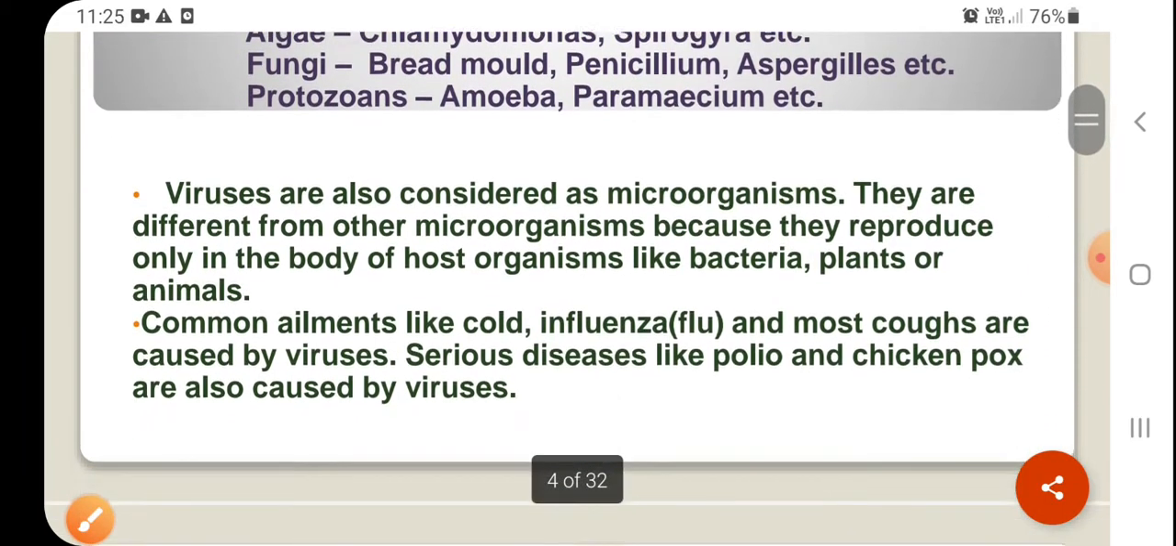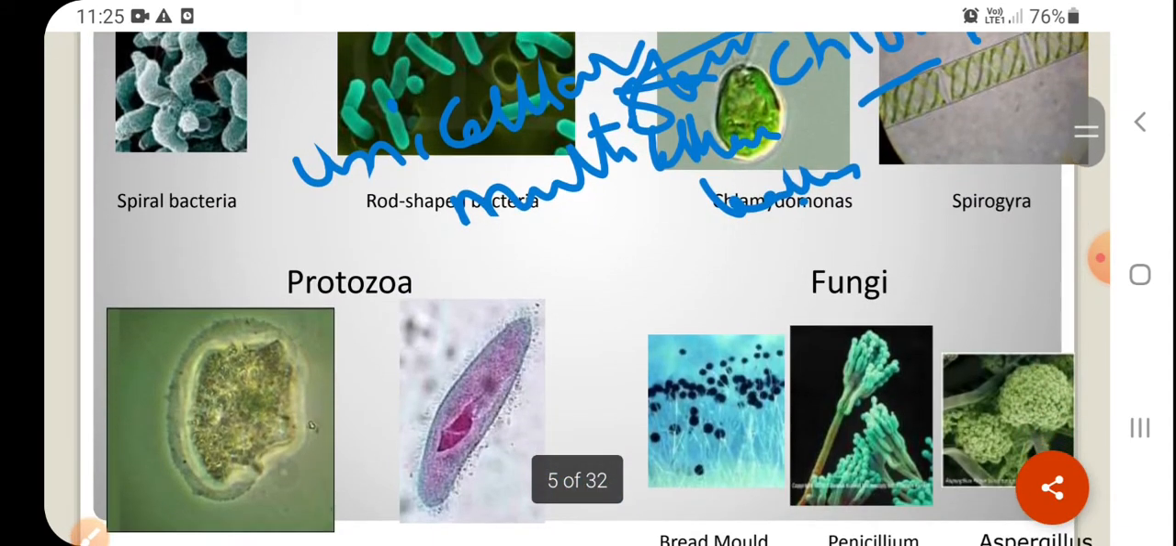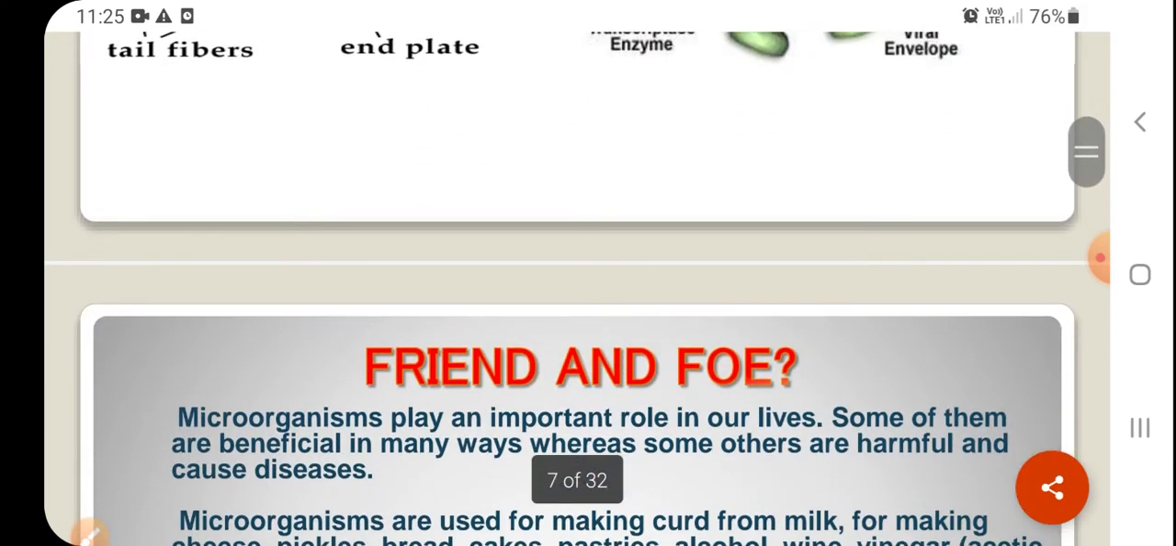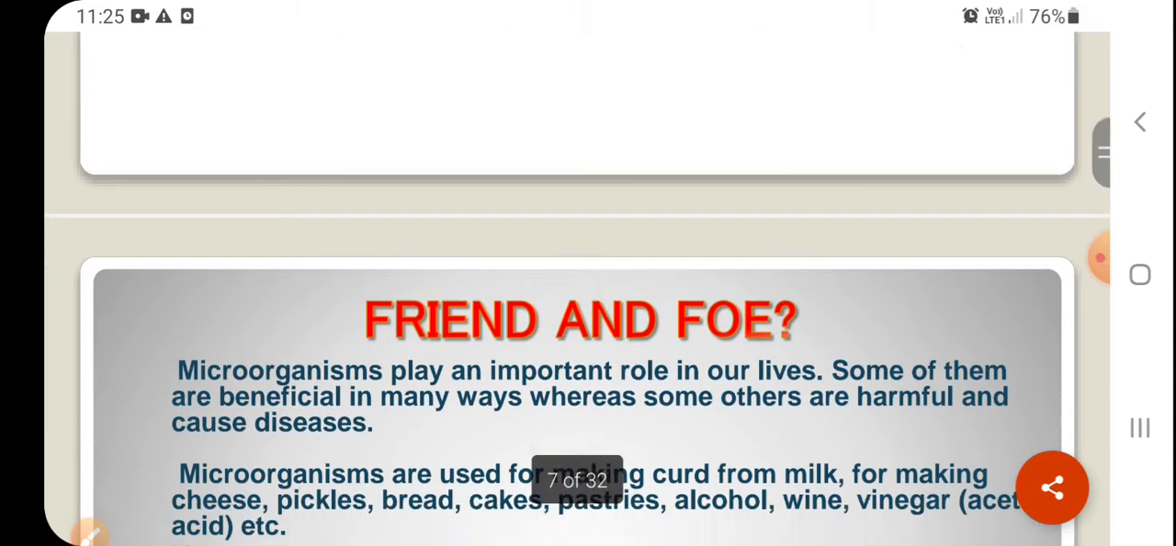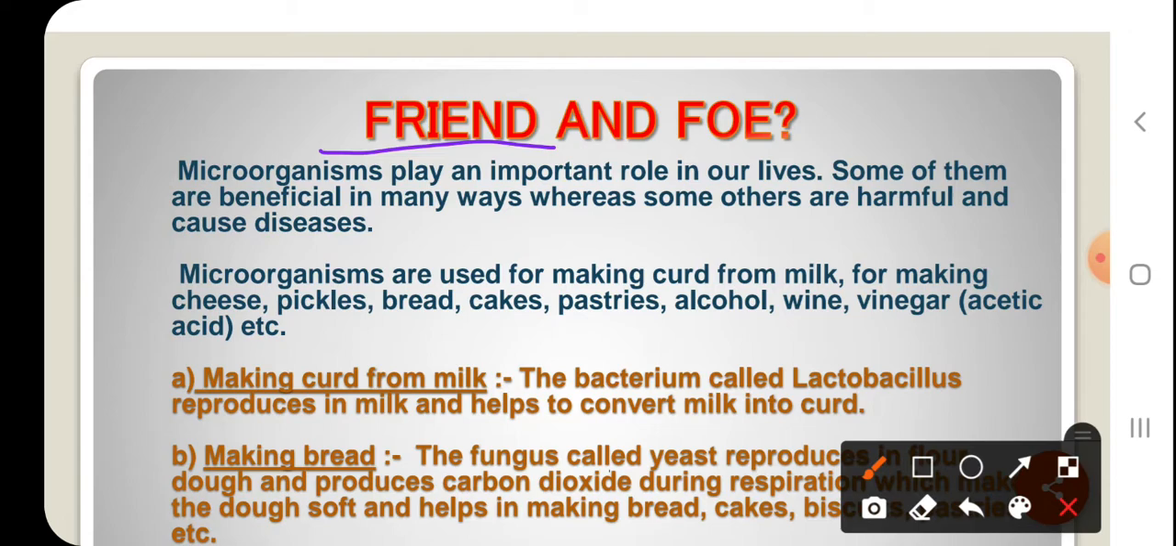Okay, so we even studied the characteristics of bacteria, algae, protozoa, fungi and even viruses in our earlier class. So in today's class, we are going to learn whether the microorganisms are acting as a friend to us or as a foe to us. Today in our class, first we will come to know whether they are friends or foe to us. If they are friends, how those microorganisms are useful in our day-to-day life, that we are going to learn.